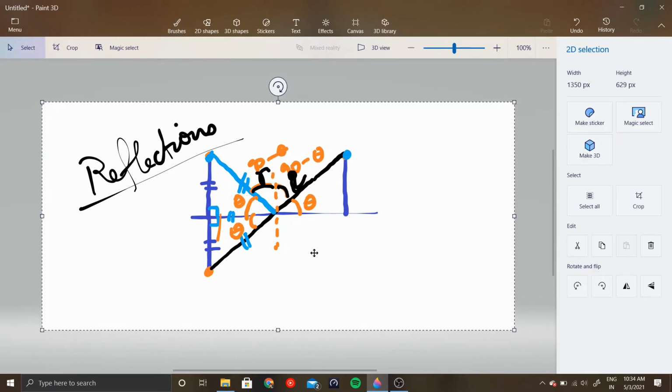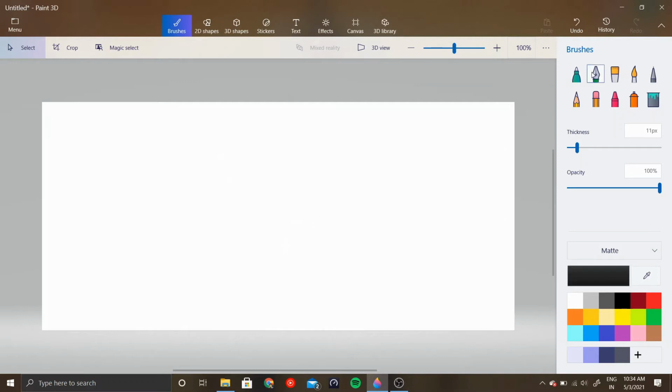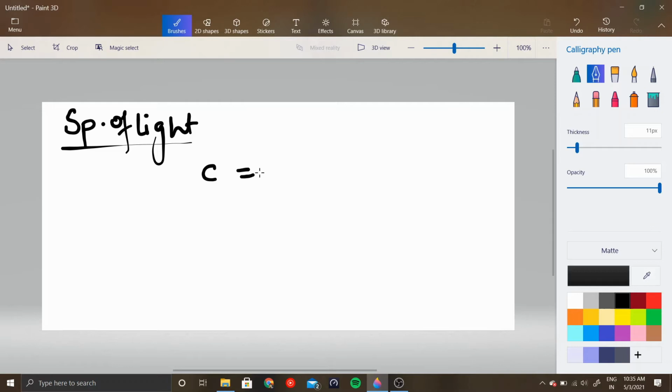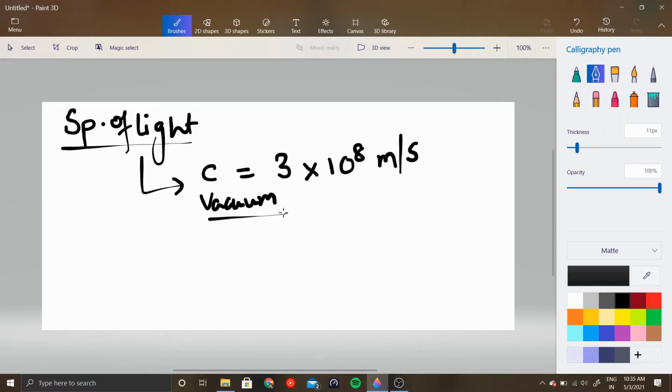Now, this was your class 9 physics on light. In class 10, we will learn about a concept called refraction of light. And to understand that, let's first talk about the speed of light. Okay. So the speed of light, it is the fastest thing in the universe, and it actually moves with a speed equal to c, that is basically equal to 3 into 10 to the power 8 meter per second, right? This is the speed of light in vacuum. Okay, light moves at this speed in vacuum, correct?